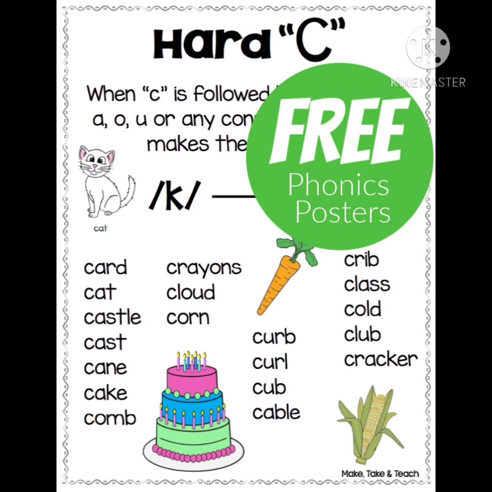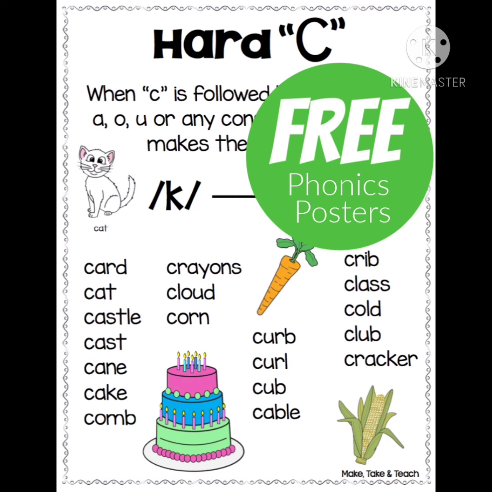Cub. The letter C is followed by U. So it gives the sound of K. We say it as cub. See the next word. Cable. The letter C is followed by A. So it gives the sound of K. So we say it as cable.